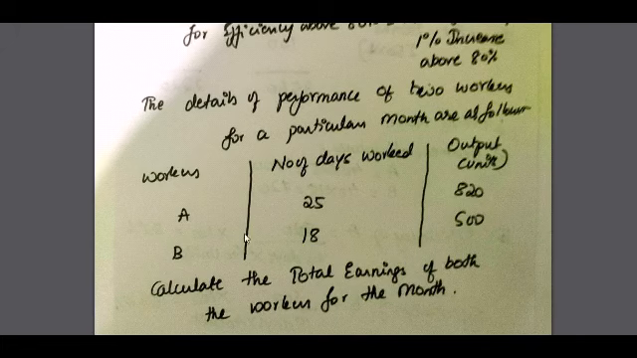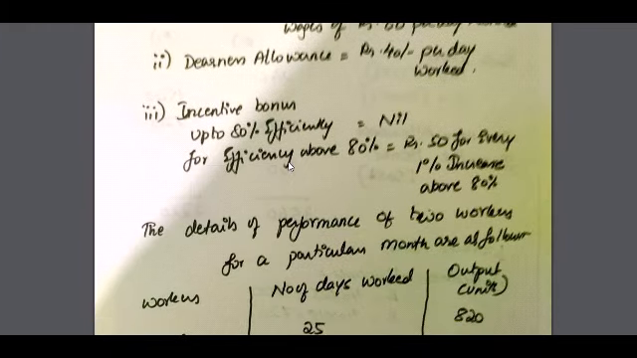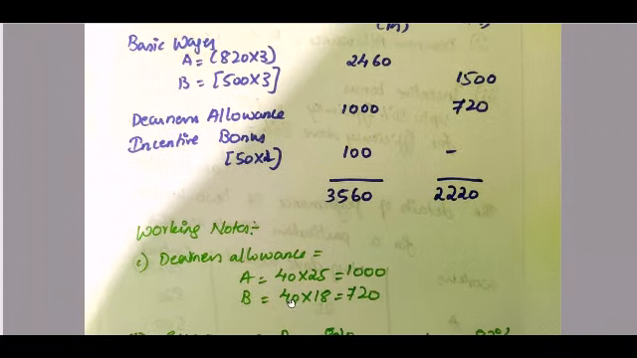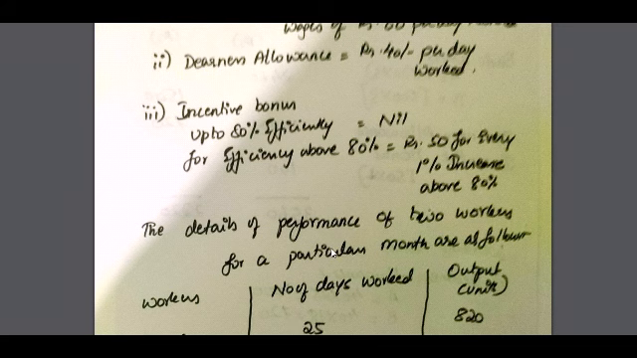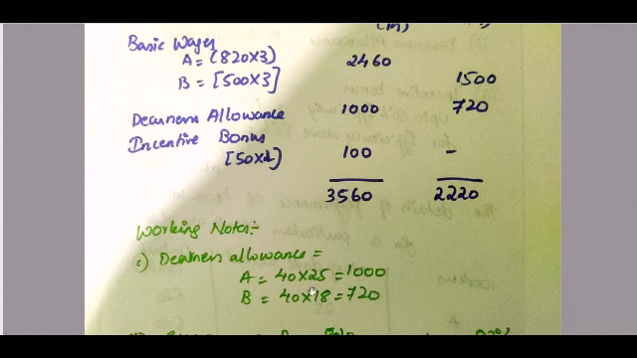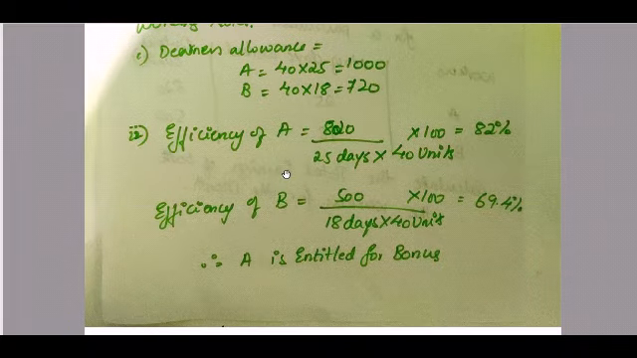And dearness allowance, if you look into the question, is rupees 40 paid per day worked. So looking into your working note, dearness allowance of 40 rupees is paid for both the workers depending on the number of days they work. A has worked 25 days and B has worked 18 days. So 40 into 25 is 1,000, and 40 into 18 is 720. Now the incentive bonus is something that we are supposed to calculate, which is our working note number 2.